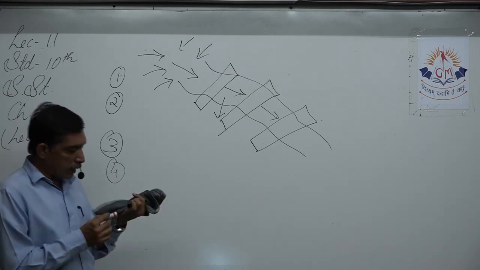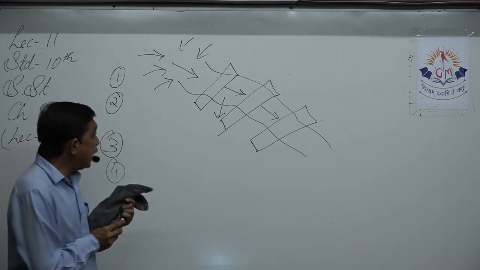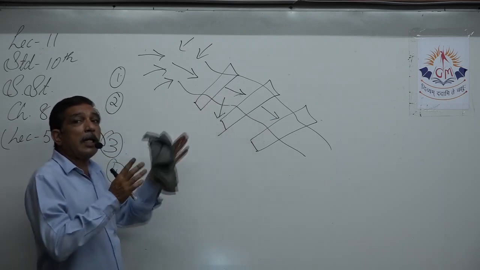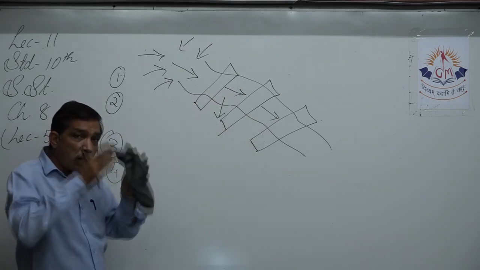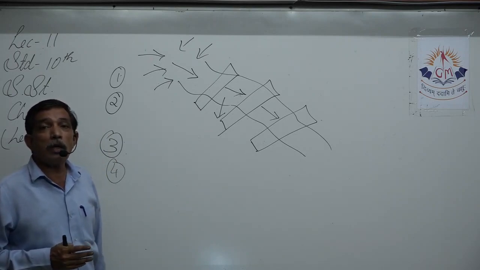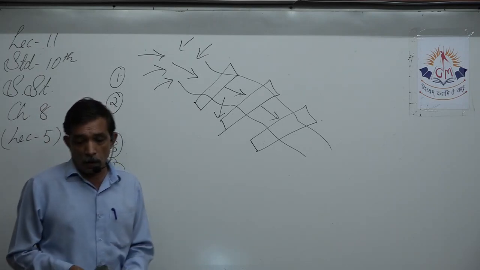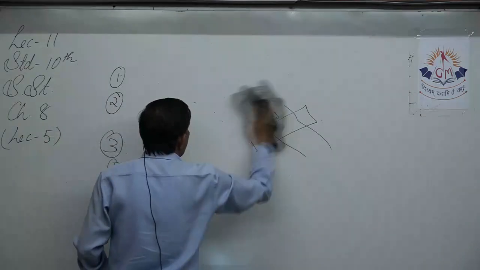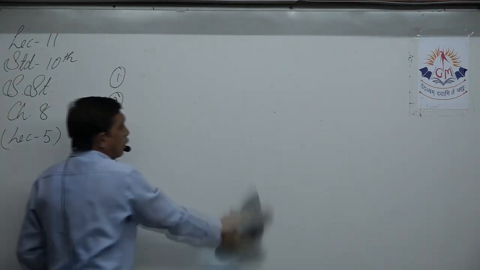So in this way, check dams help in two ways, right? They stop the flow of water, they allow the water to accumulate, they give a chance for that water to go into the ground and increase the underground water level. So building check dams is very, very important for us.